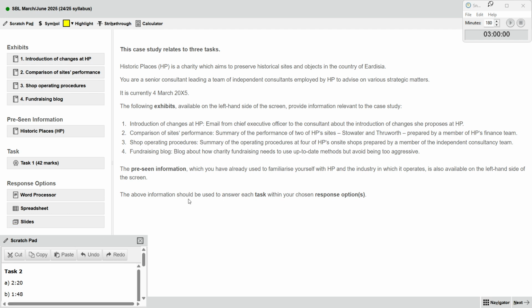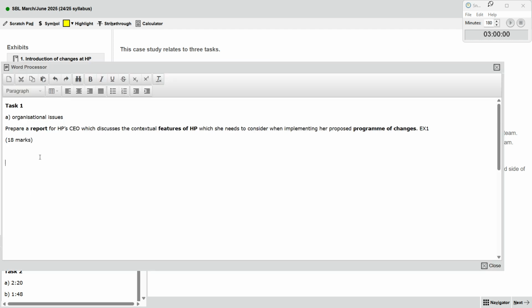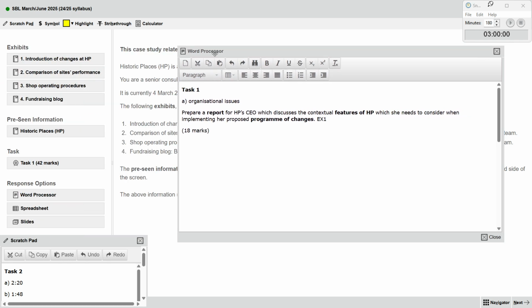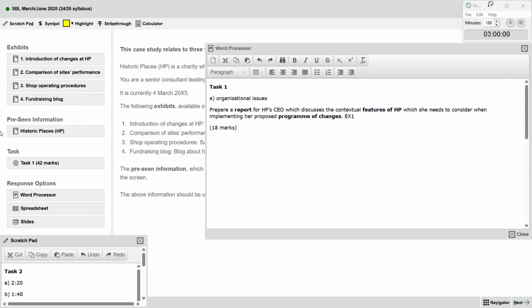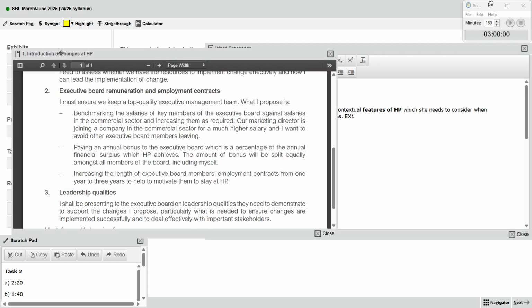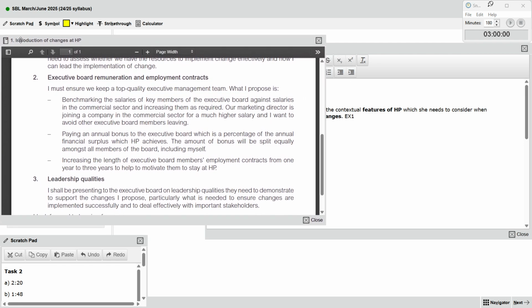The scratchpad is at the bottom left, and the timer is in the software on the top right. Then this Word I will put on the right-hand side, and on the left side I will put the PDF, which is the exhibit.